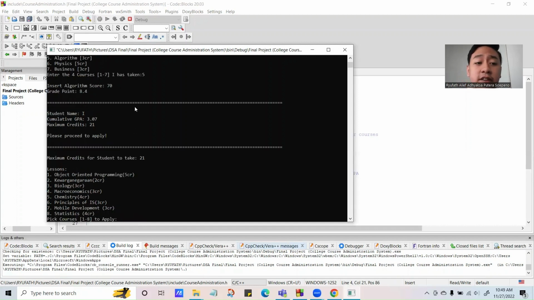Therefore, it will print out the student name, the cumulative GPA, and the maximum credits the student can take for the next semester.